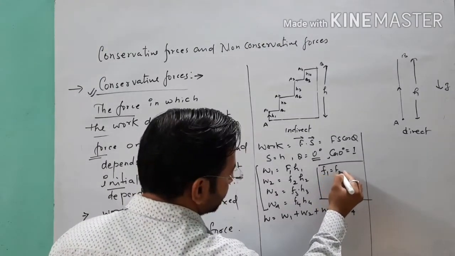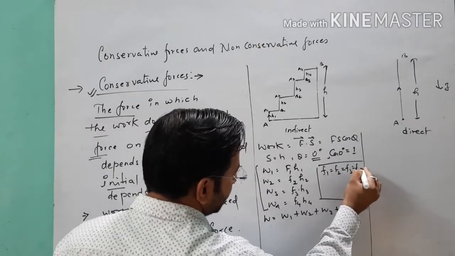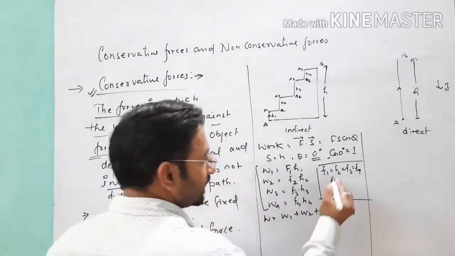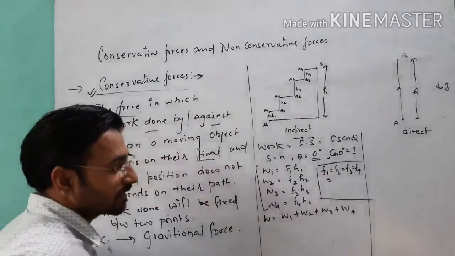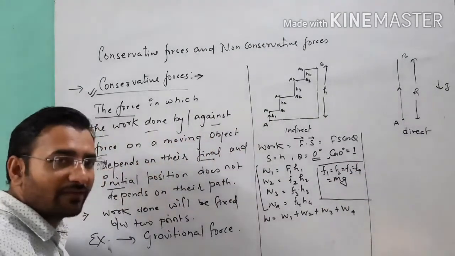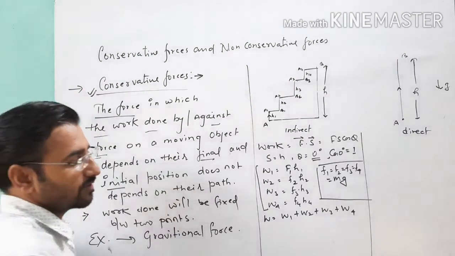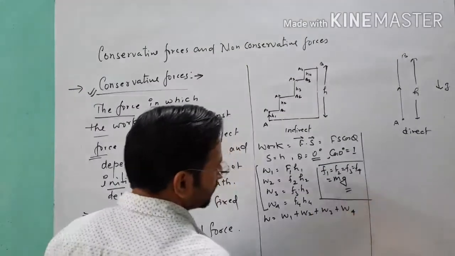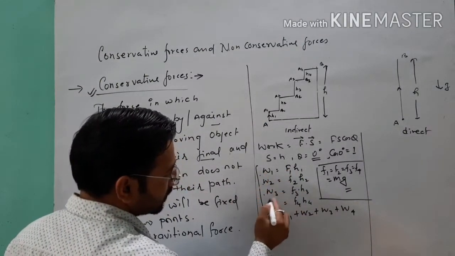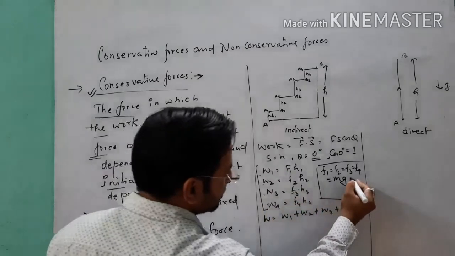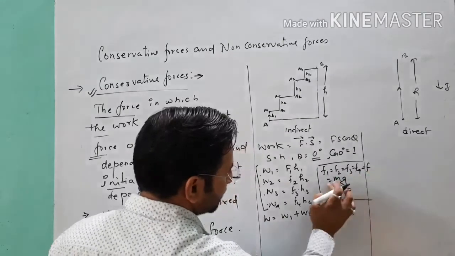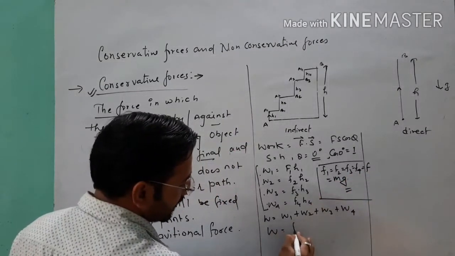If we think about F1, F2, F3 and F4, all the forces are equal, because here we are lifting the object vertically upward, and these forces are equal to the mass into gravity, meaning the weight of that object. So F1, F2, F3, F4 all four are equal, equal to mg. So during the addition of these four, we can take F1, F2, F3 as equal to, suppose, F, and this F is equal to mg. So we can write F as common.